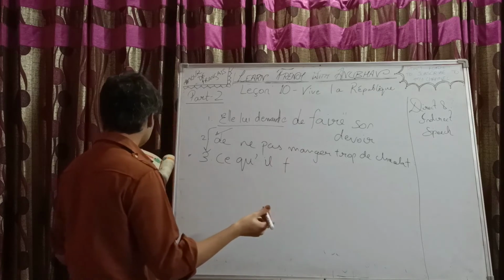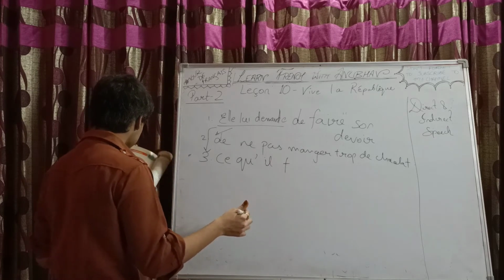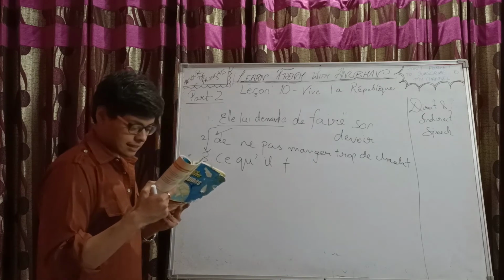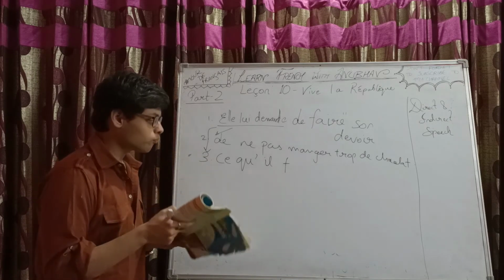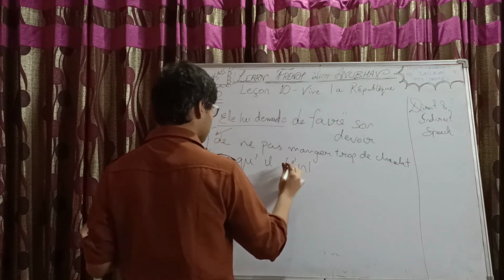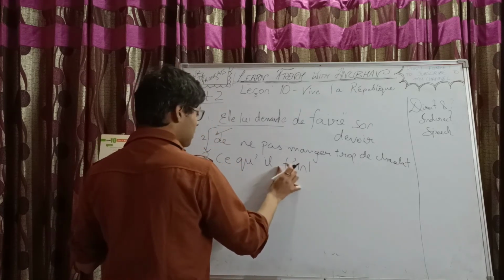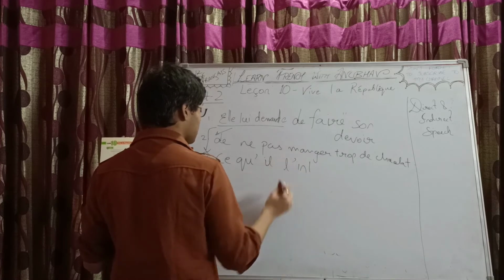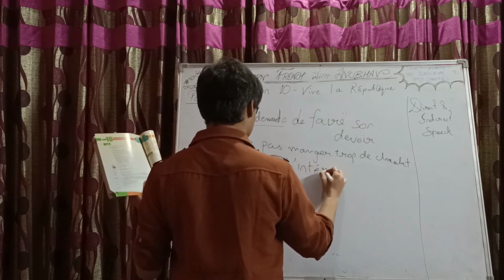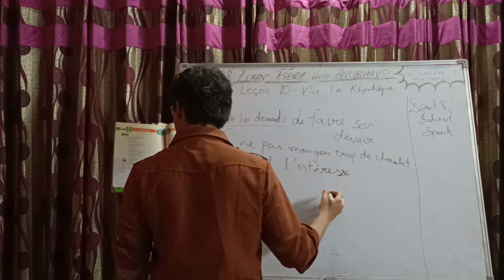Then the verb conjugation will also become different. Qui t'intéresse. Il... The "te" will become "l'", and "très" becomes "beaucoup".